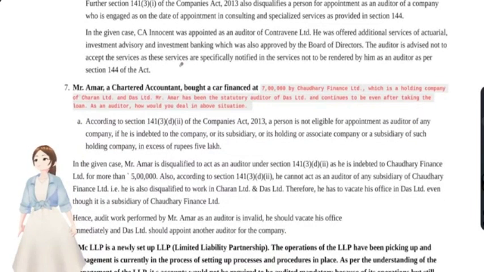Okay, now question number 7. Mr. Amar, CA, bought a car financed at 7 lakhs by Chowdhury Finance Limited, which is a holding company of C Limited, Charan Limited, and D Limited. Okay. Amar has been statutory auditor of Das Limited and continued to be even after taking that loan. You see, as an auditor, how would you deal with this situation? First, we'll just make an illustration.